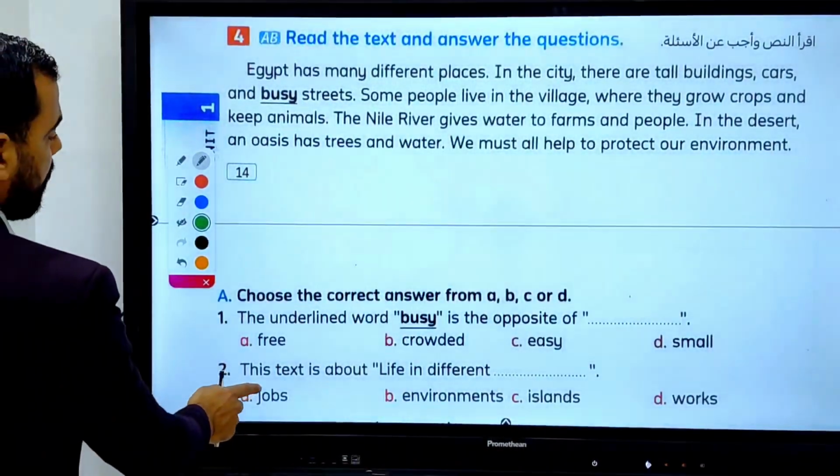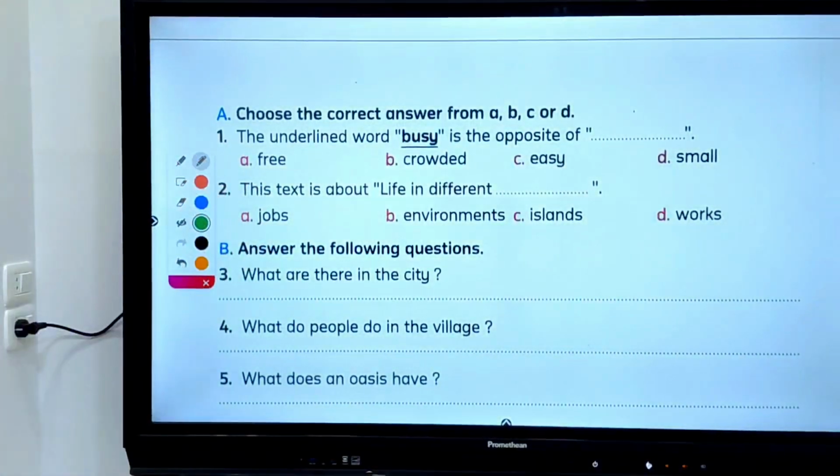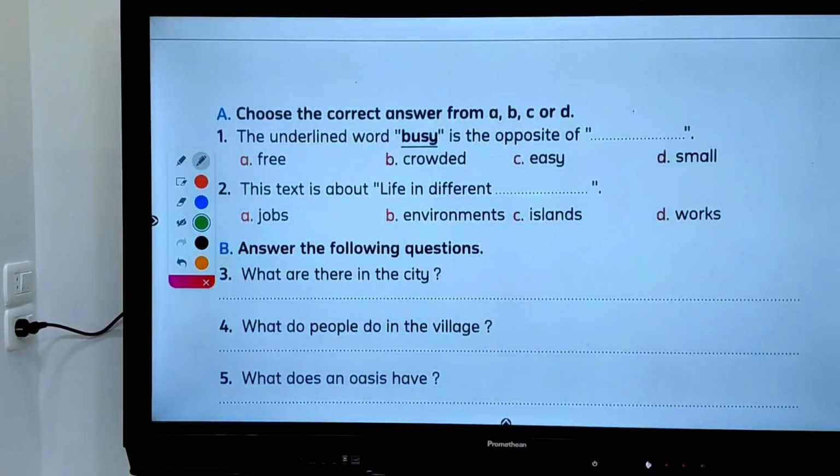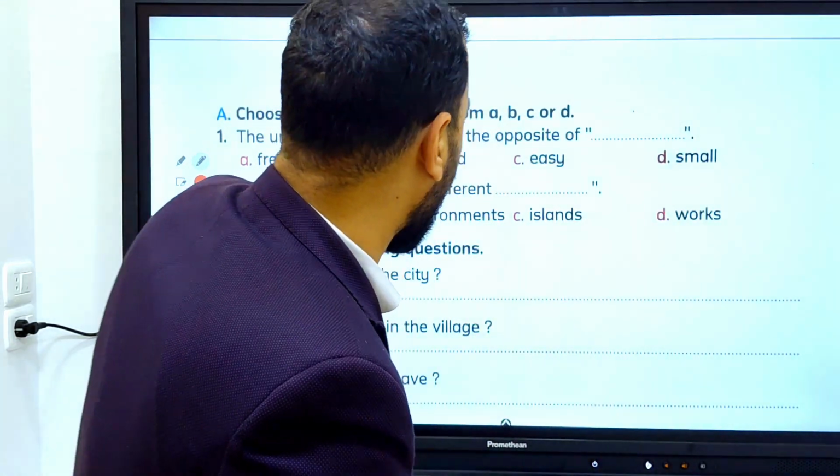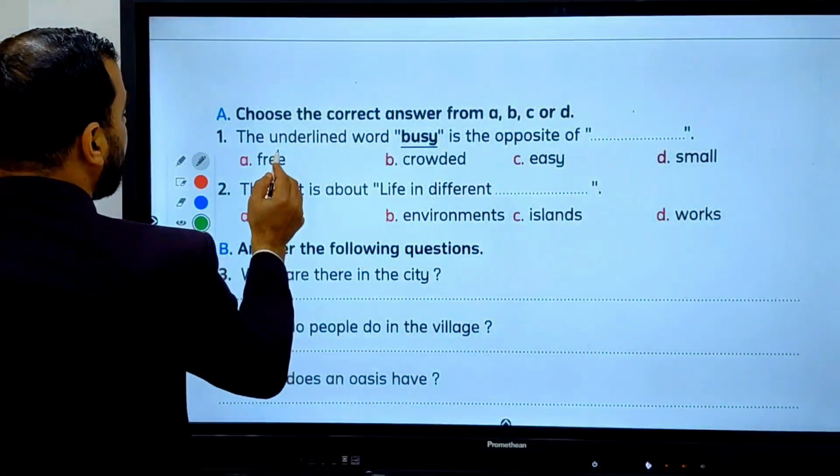Yes, let's answer the first question. The underlined word busy is the opposite of... Busy means that there are so many people in this place. So busy is the opposite of free.